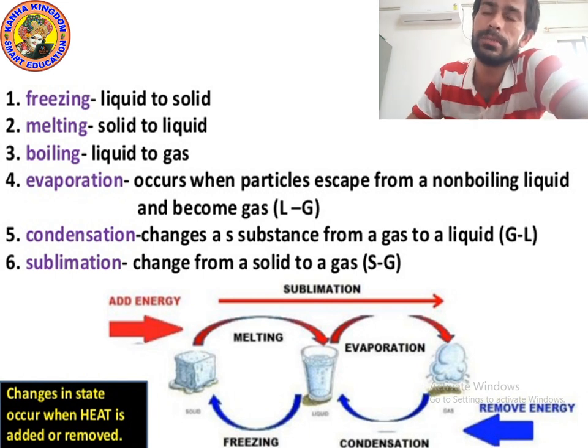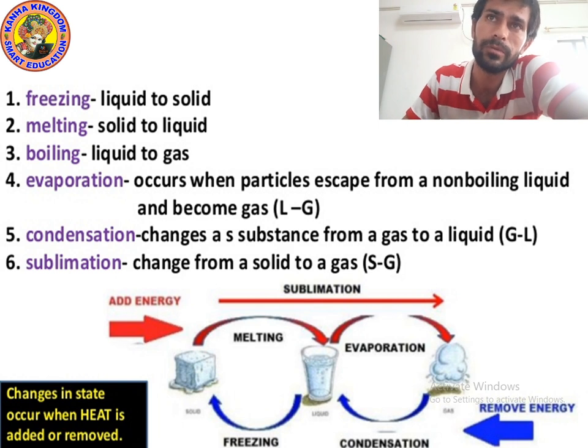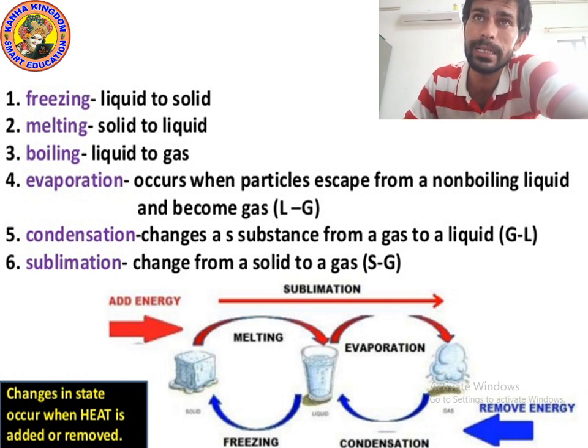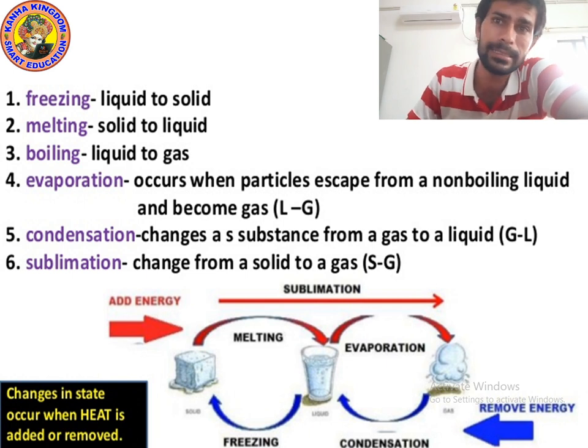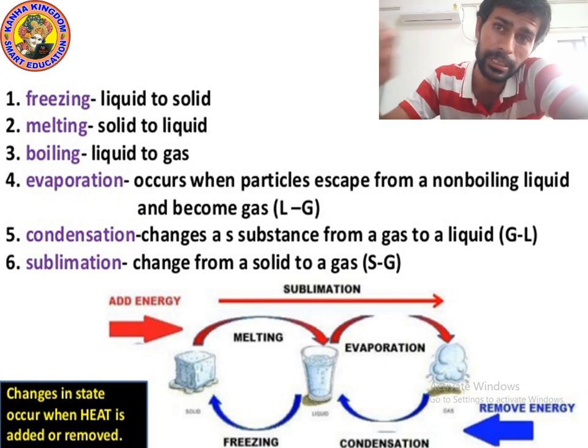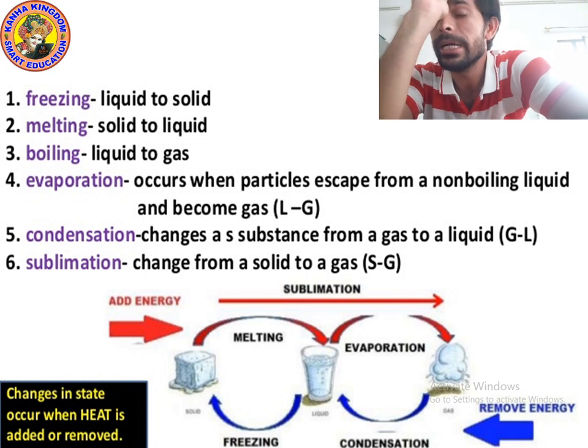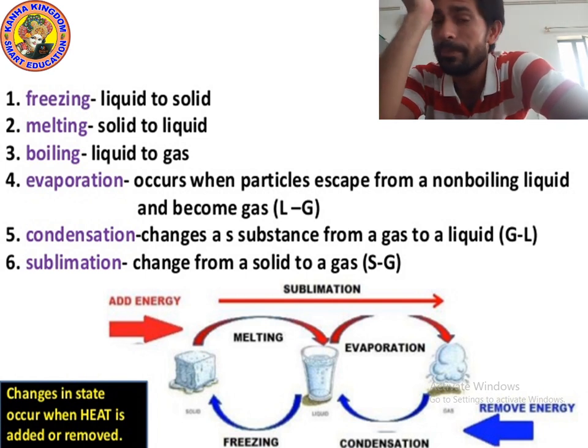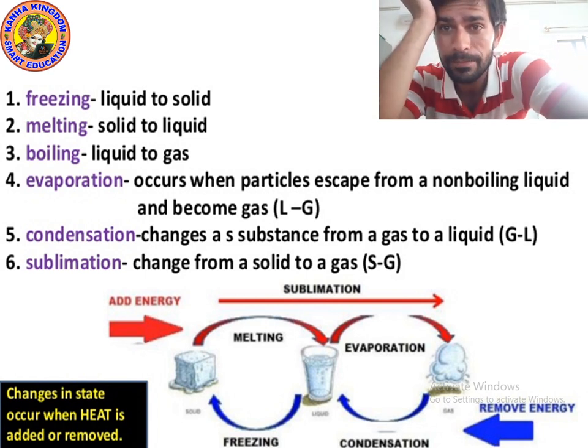The process of changing liquid into gas is known as boiling. Next is evaporation. The process of changing liquid into gas is known as evaporation. But there is a difference between boiling and evaporation. Remember kids, evaporation occurs automatically. During evaporation, the surface water, just like the water of the sea, starts converting into gas.